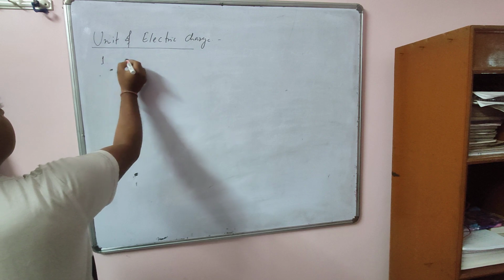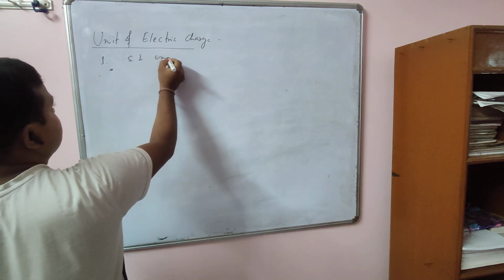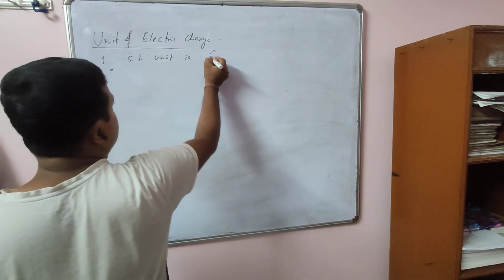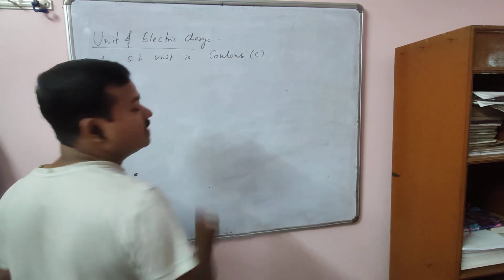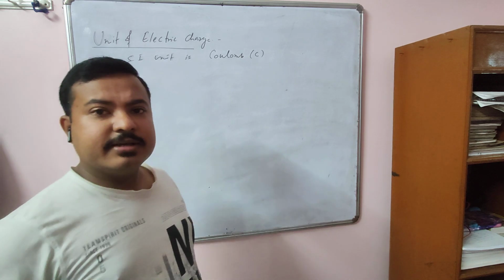Okay, its SI unit is Coulomb. So Coulomb is the SI unit of electric charge.